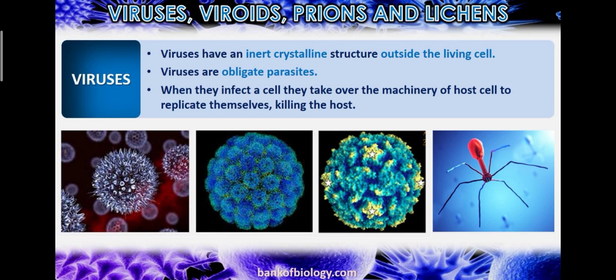Now, viruses have an inert crystalline structure outside the living cell. When these viruses are outside the living cell, they have an inert crystalline structure. Viruses are obligate parasites. As I told you, they need a host body for their replication and for their growth. When they infect a cell, they take over the machinery of the host cell to replicate themselves, killing the host.